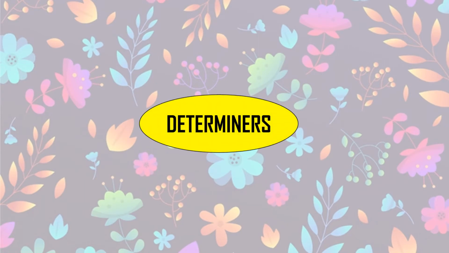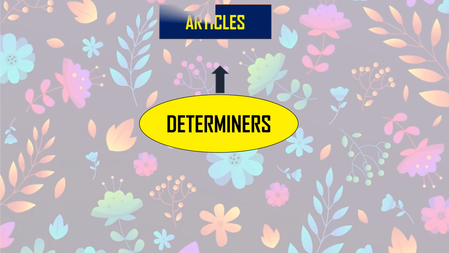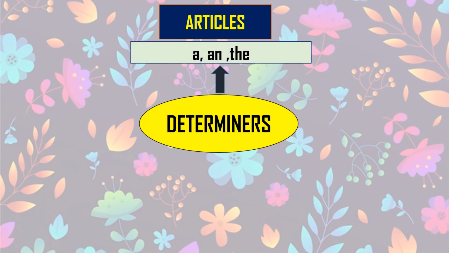So let's see, there are some different types of determiners. In today's session we are going to learn about 4 types of determiners one by one. So first we will begin with the article. Articles we have seen: the county inspector, an error. Whenever we are using those articles in phrases, they are playing the role of determiners. As you know, a and the, these are the articles. So they are the first type of determiner.